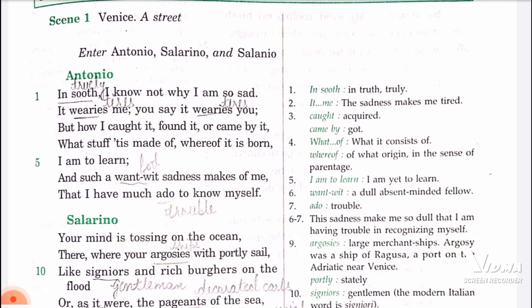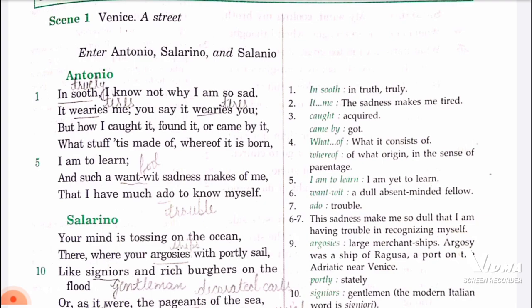So he is unable to figure out the reason why he is so sad or depressed. When we are sad, we know why we are sad. But Antonio is saying that I don't know why I am so sad, how I acquired this sadness, or from where it came.